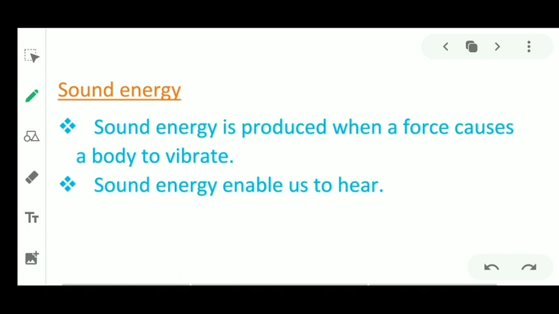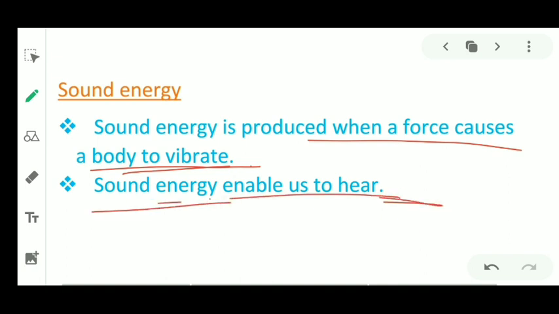Next we have sound energy. While you are speaking, you produce some vibration. If you touch the neck, you feel some vibration, or if you touch the speaker of your music system, you feel some vibration. So sound is produced when a force causes a body to vibrate. Sound energy enables us to hear something. You can hear my voice with the help of sound energy.